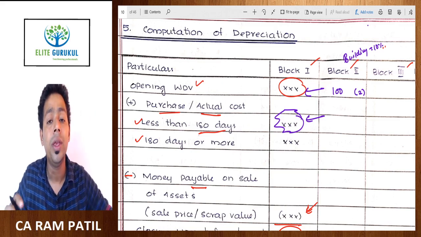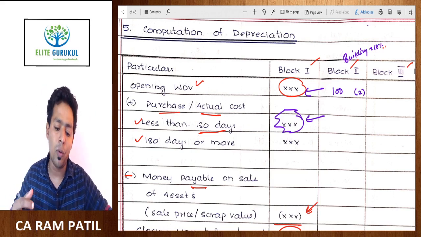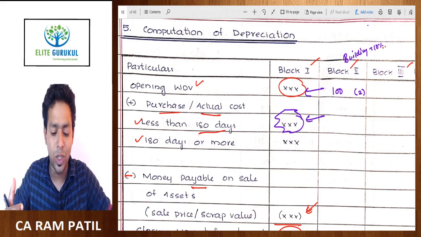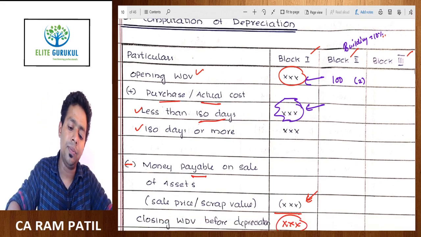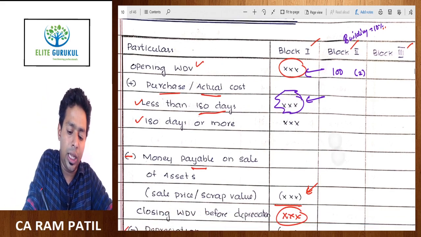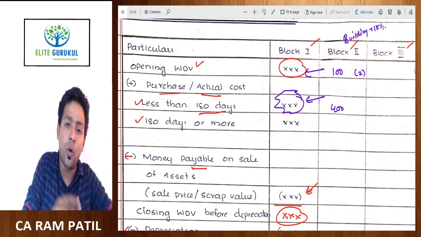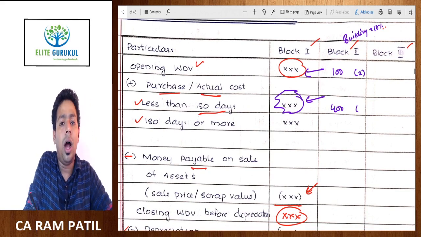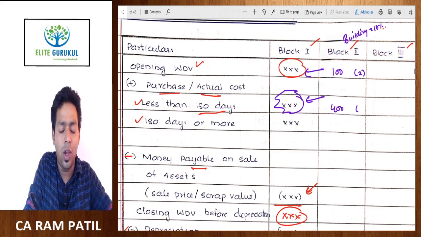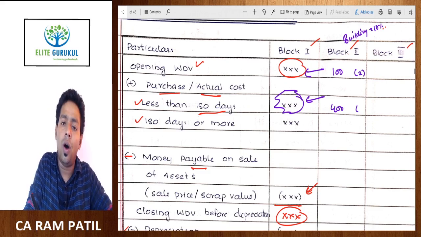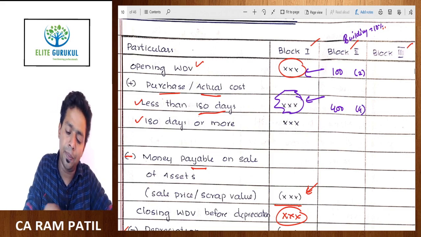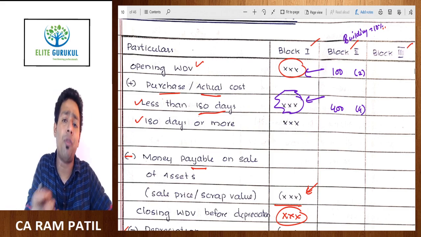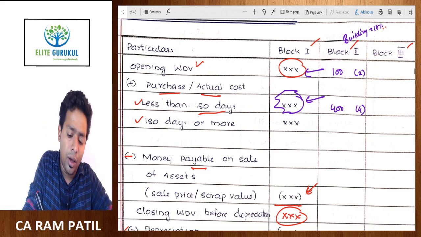so this in bracket, whatever numbers I'm writing, they are the number of assets. Why am I writing the number of assets in the bracket? To denote to you, to teach you that we are not computing depreciation on a single asset, we are computing depreciation on a block of assets. Assuming you had purchased certain assets in the current year, say for example you had purchased 400 lakh rupees of assets in the second half of the year, maybe January or December, or Feb or March, say 4 assets here, and some assets you had purchased in the months of April, May, June, the first half of the year, for another 300 lakh, 3 assets.